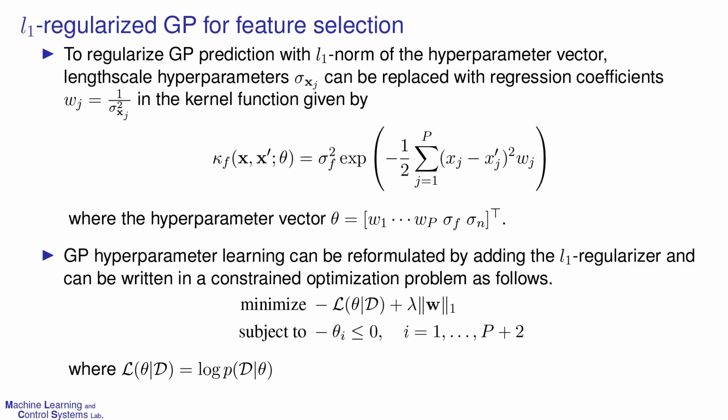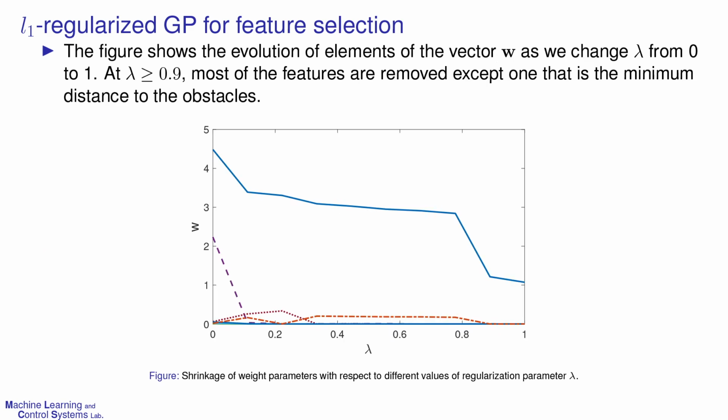To regularize the GP with the L1 norm of the hyperparameter vector, we replaced the length scale hyperparameters of the squared exponential kernel with regression coefficients W. Now we can estimate the GP hyperparameters with a new objective function, which is the negative log marginal likelihood plus an L1 regularization term. Lambda is the regularization parameter which balances between simplicity and accuracy of the model.